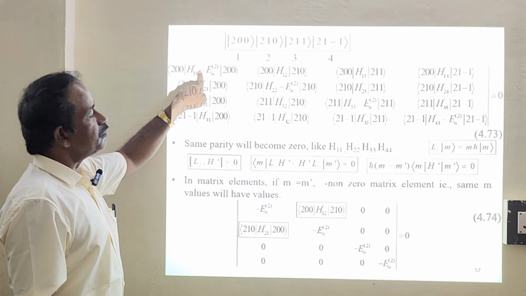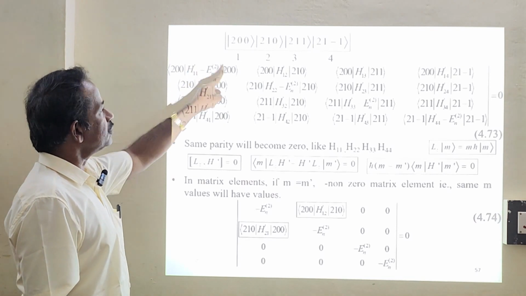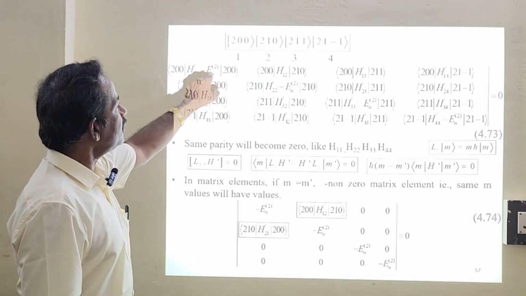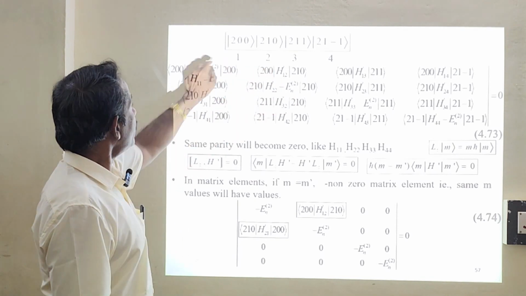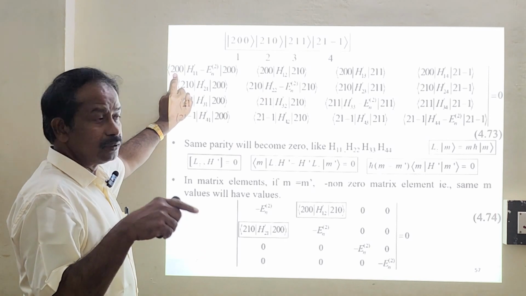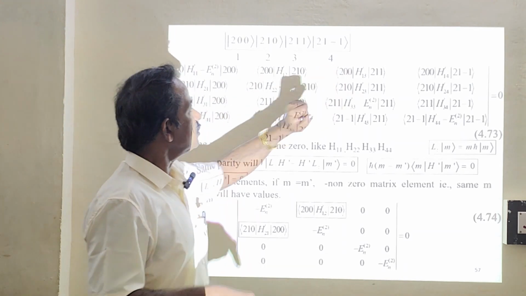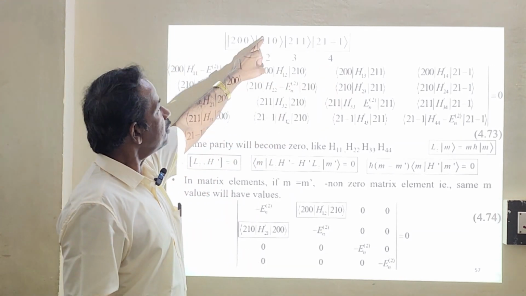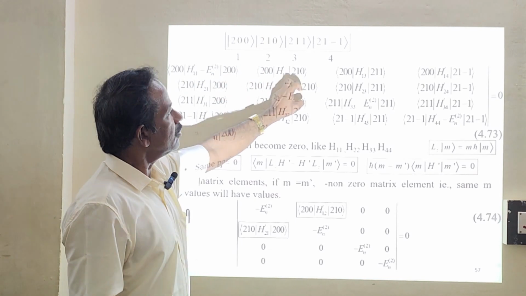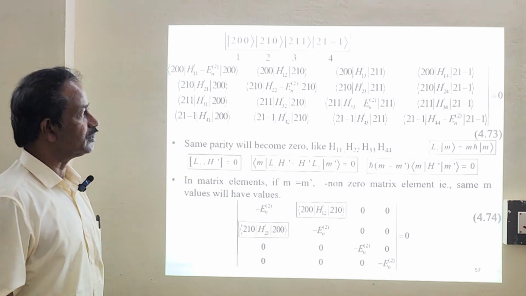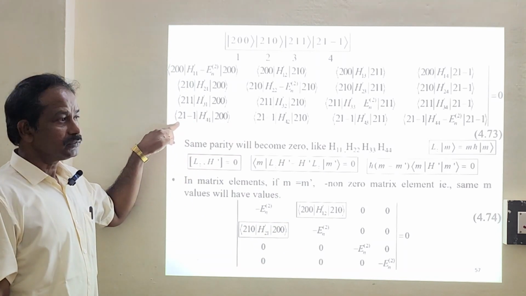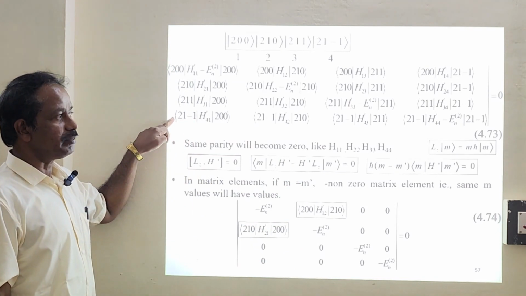Now, this matrix element is sandwiched between these two. Similarly, this matrix element is sandwiched between these two. So 1 means bra 2,0,0, everywhere bra 2,0,0. Then the second one implies 2,1,0. Then the third one will be 2,1,1. The fourth one will be 2,1,minus 1. Come on, any doubt? This is writing it in the matrix form.